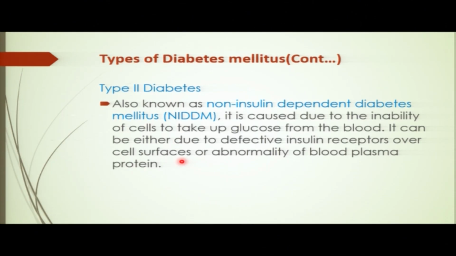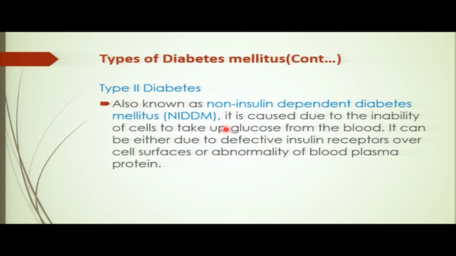So we have another type of diabetes, type 2 diabetes. So how is it different from type 1? Type 2 diabetes is also known as non-insulin dependent diabetes mellitus. This one does not depend on insulin. Insulin is there, it is produced, but the problem is this. It is caused by the inability of cells to take up glucose from the blood. So you see, insulin is there, but the blood glucose is not taken from the blood so that it can reach the cells.